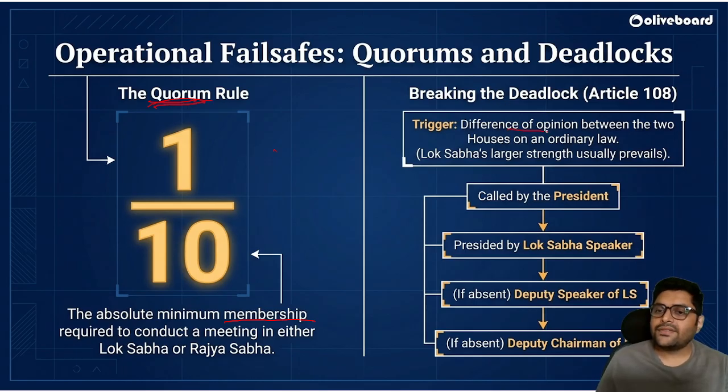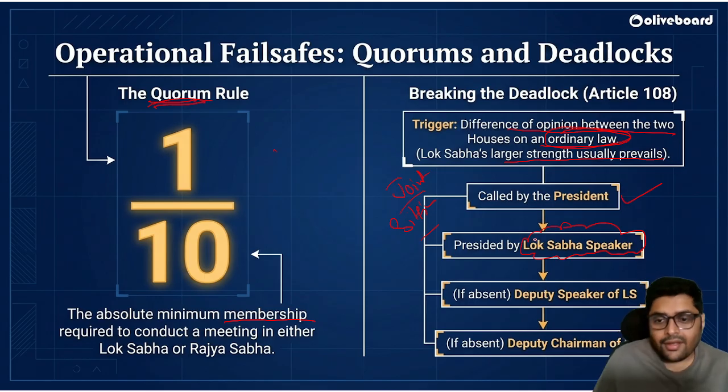Now, if there is a difference of opinion between the two houses on an ordinary law, then what happens? Lok Sabha's larger strength usually prevails. If there is a deadlock, Article 108, no one is getting it through. So there is a joint sitting. Both the houses will come, and it will be called by the president. The joint sitting will be presided by the Lok Sabha speaker. So see, again, Lok Sabha has been given an upper hand.